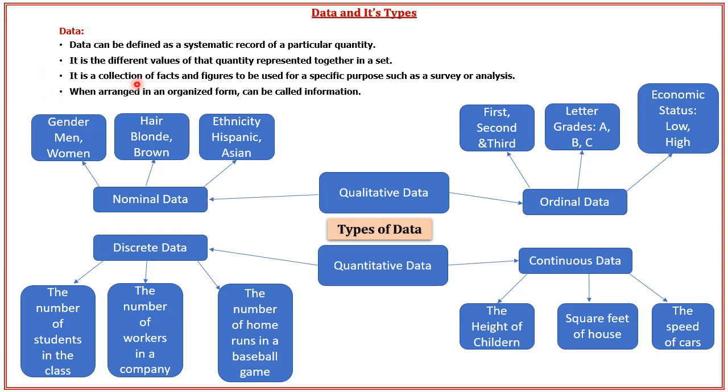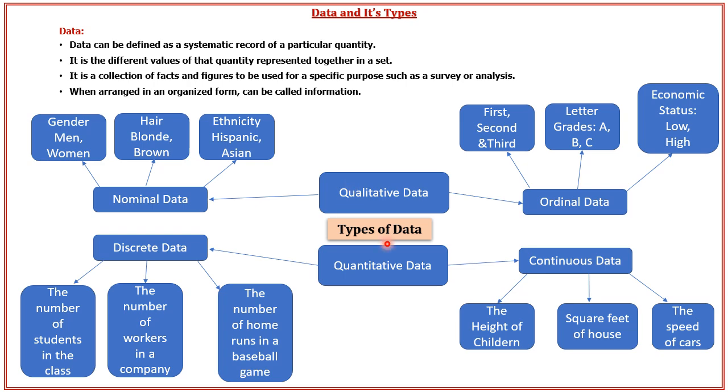So simply we can say that data is a collection of facts and figures, and we can use these facts and figures for the purpose of analysis or survey. So when we arrange this data in organized form, this will become information. Now we can classify this data into two main types, that is qualitative data and quantitative data.